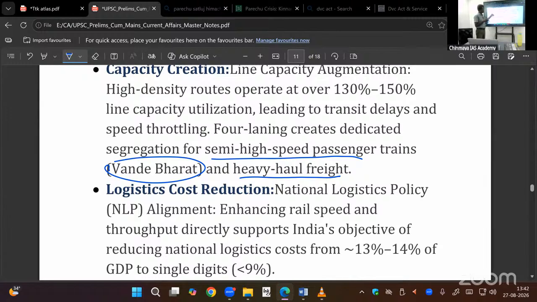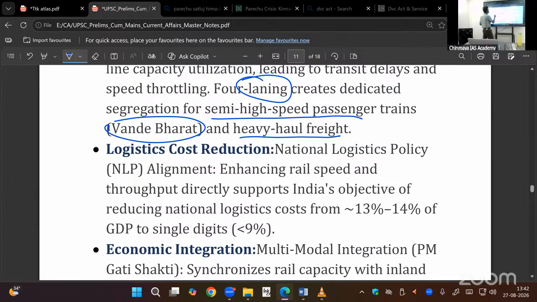Here, if we have fewer lines, then freight will be delayed. Passengers will be given first preference. If freight is delayed, then economic growth and development will be affected. In order to avoid that, we have this. If we do that, logistic cost will reduce. Transport cost, handling the commodity, logistic cost.